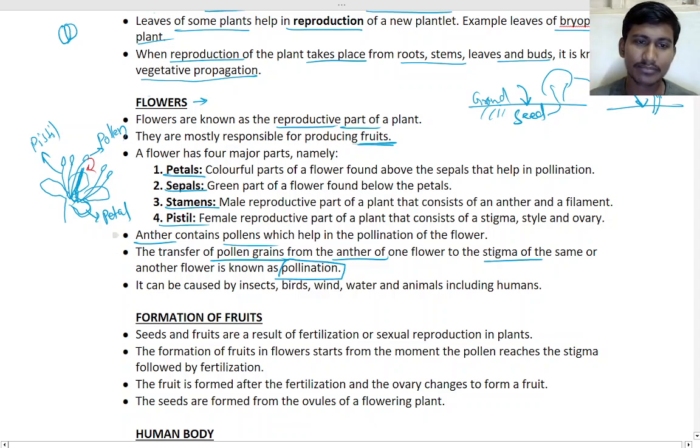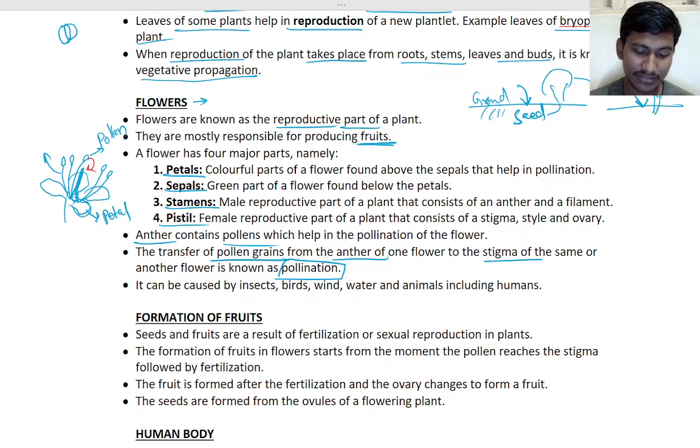Just remember this. Sir, what is the meaning of anther? Sir, I learned it in my school. Okay, this pollen part is the anther. Pistil and all, everything will be there. Okay, understand? Yes.